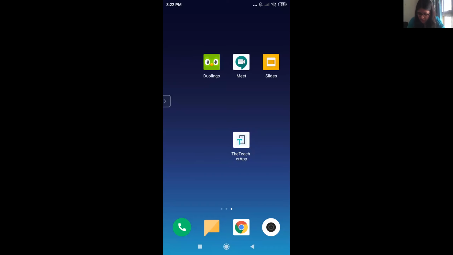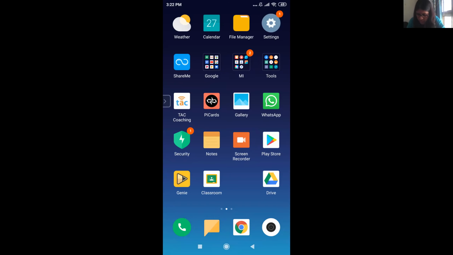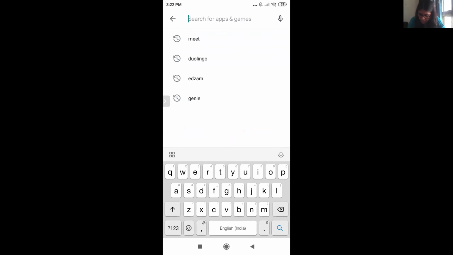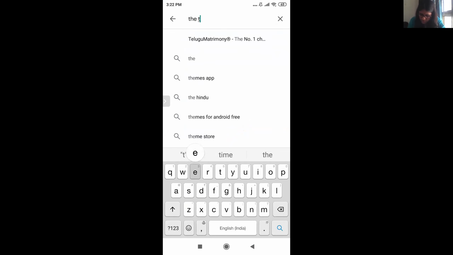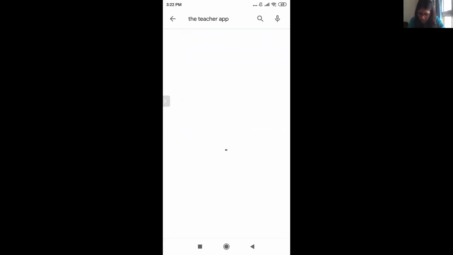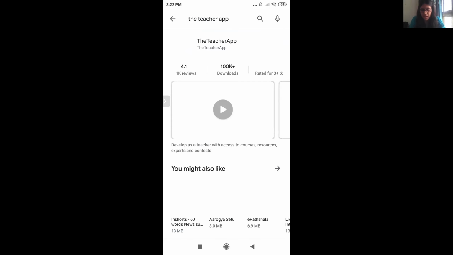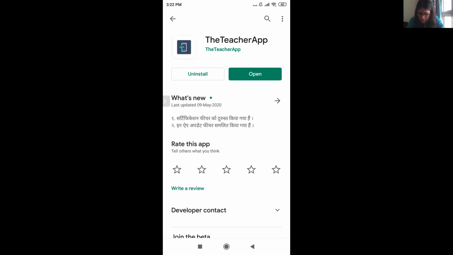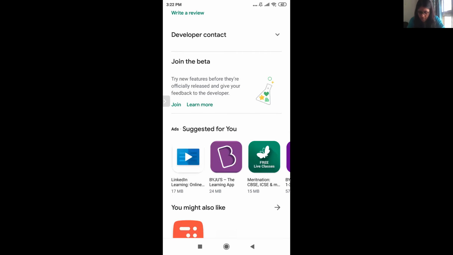Basically, when you go to the Play Store, I'm in my Play Store, and I just need to write the teacher app and click on the lens button. And yes, this is the first app that came up. Since I have already installed it, it's showing the open button, but for you it will be the install button. So this is it. If you want to check it more, you can click on it and see more about it.